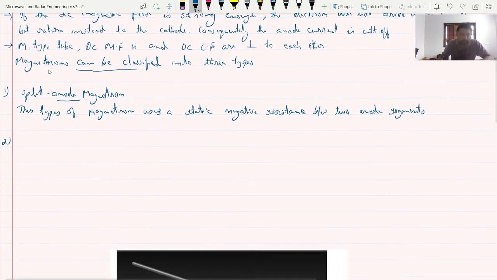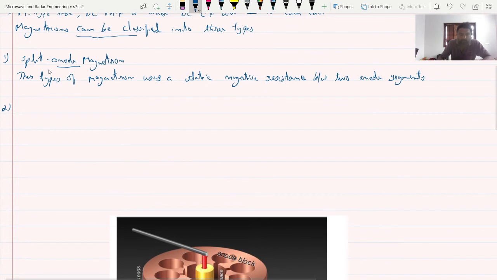The second one is called the cyclotron frequency magnetron.